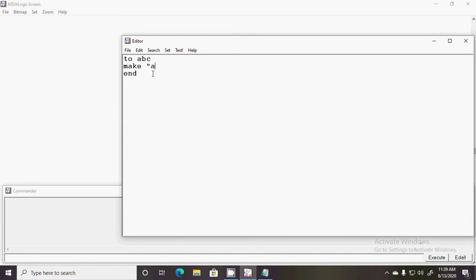And one thing, listen carefully. Whenever you are declaring a variable, suppose the variable is a, you write a double quotation mark in front of the variable name. That means you are declaring. Whenever you declare a variable, memory is allocated with the variable name, so at that time you give a double quotation mark.